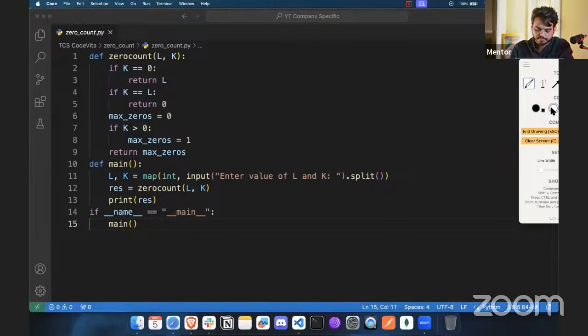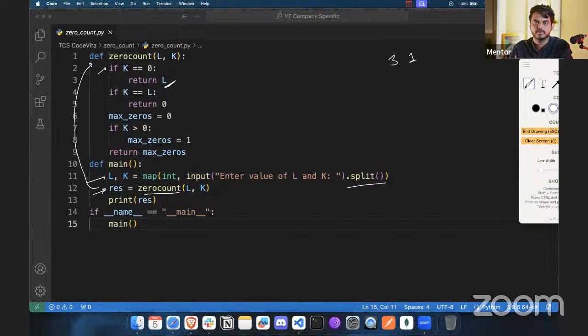In the main, we are going to take the input for L and K, giving the values from the first example, that is 3 and 1. Then we will split that using dot split, and pass the values of L and K into the zero count function. This will call the function. We are going to check if the K value is 0. Given that the value of K is 0, we will directly return the value of L.